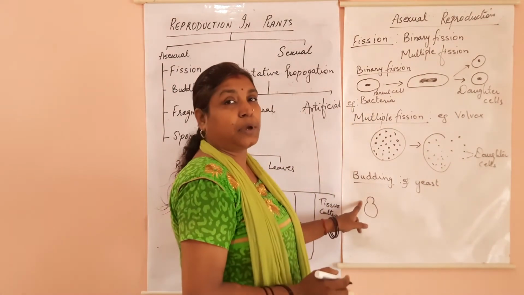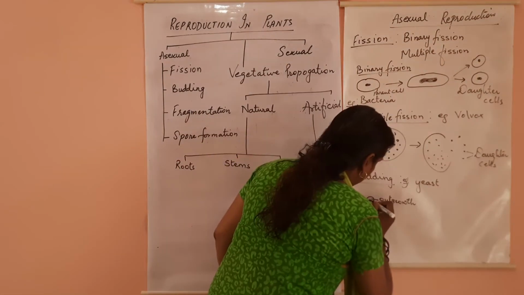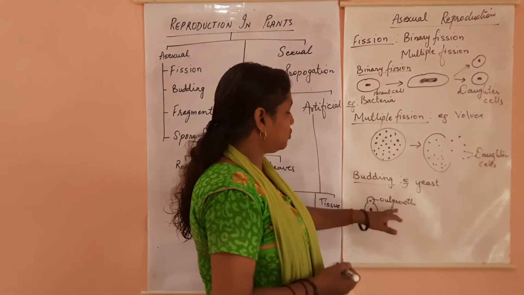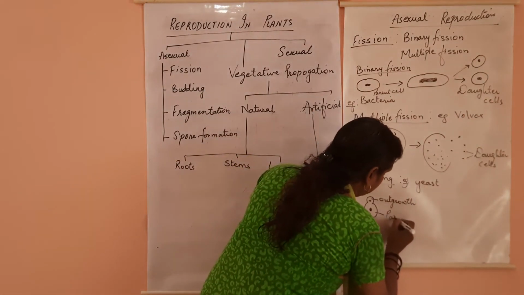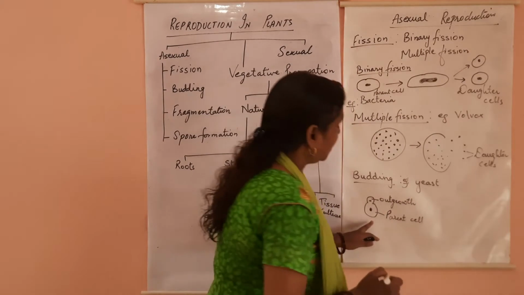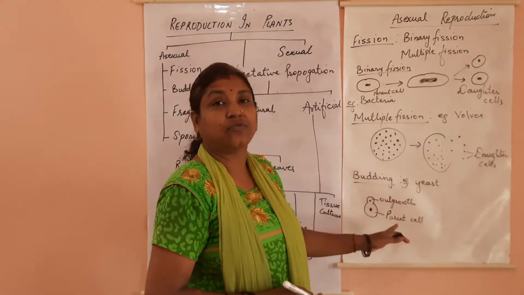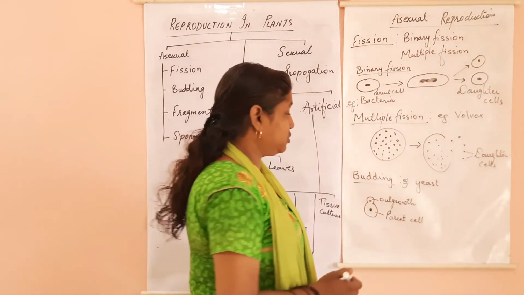This is an outgrowth on the parent cell. It will grow and then detach itself from the parent cell and grow into a new individual.